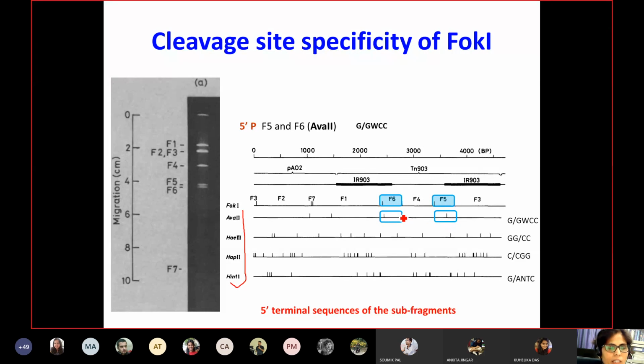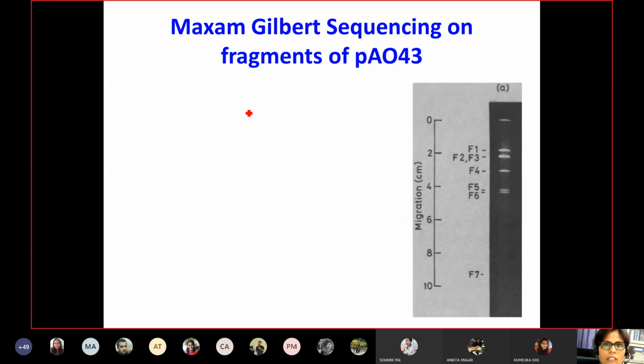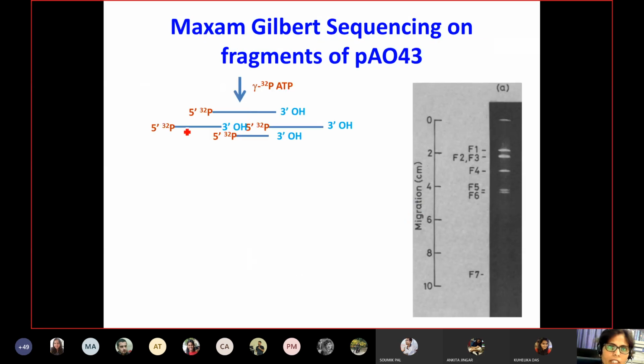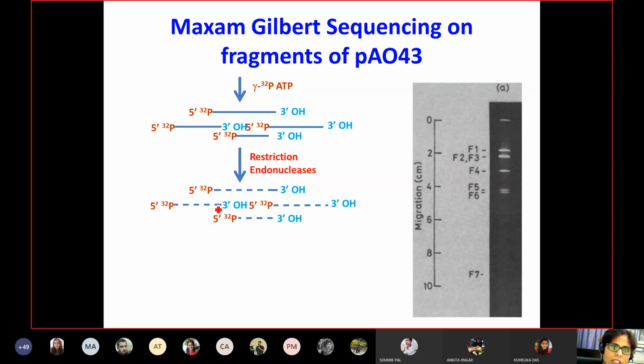So basically they are subdividing the fragments, because in terminal sequencing you have to have very small fragments. Basically, up to 50 to 100 base pair sequencing can be done when you want to do terminal sequencing. So they are cutting the broader fragments into subfragments. So what you have right now is P32 labeled fragments, which are further digested into subfragments with the help of restriction enzymes.